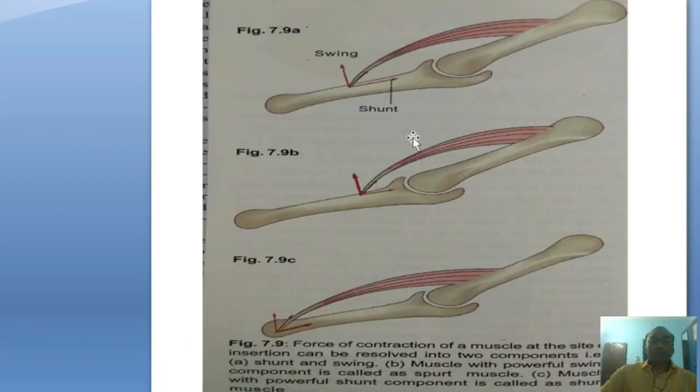So when a muscle is inserted near to the joint, the force of action is more powerful. When a muscle is inserted away from the joint, less force of action is produced. So this is the diagram of spurt muscles. This is the example of shunt muscles. So these are the two components, swing component and shunt component.